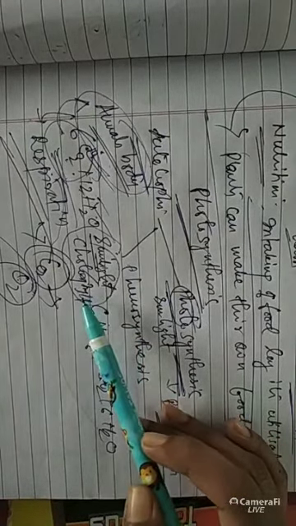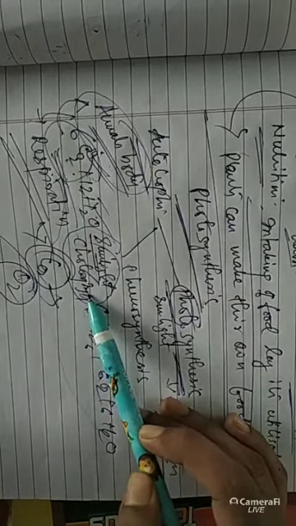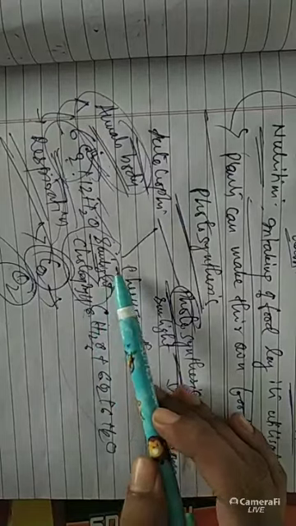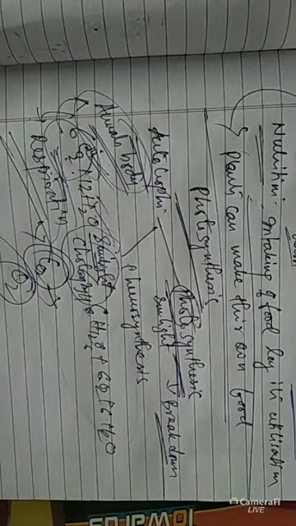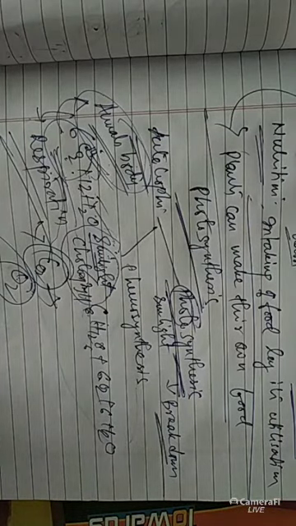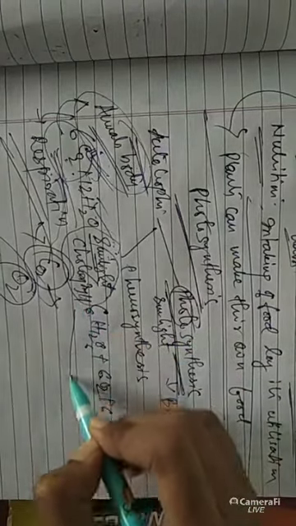This chlorophyll is present in the leaf portion, and this sunlight is available on the earth. So without sunlight and without chlorophyll, this photosynthesis cannot take place. Without sunlight and chlorophyll, plants cannot make their own food. And this is the product.